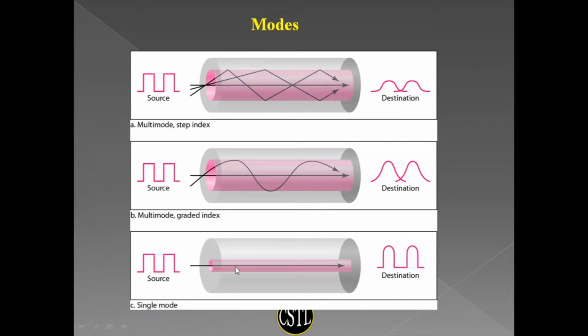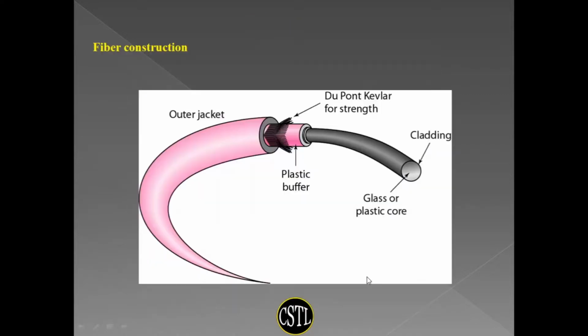And in single mode, the diameter of the core is very small compared to the cladding. So it seems that the ray is coming in just a straight line. There is no reflection, and the receiver will get the signals.